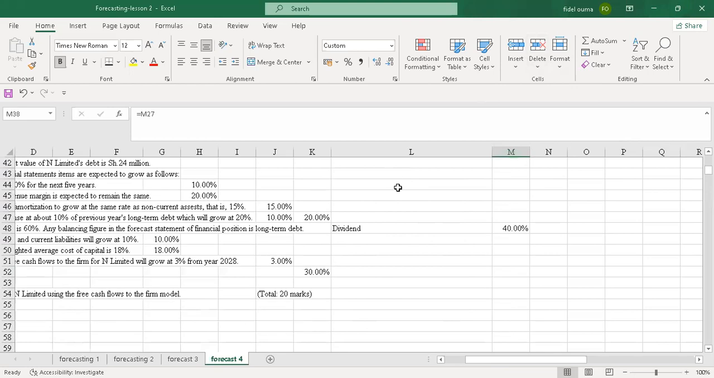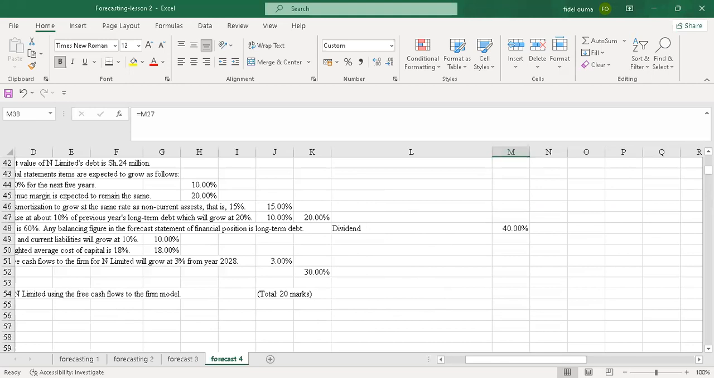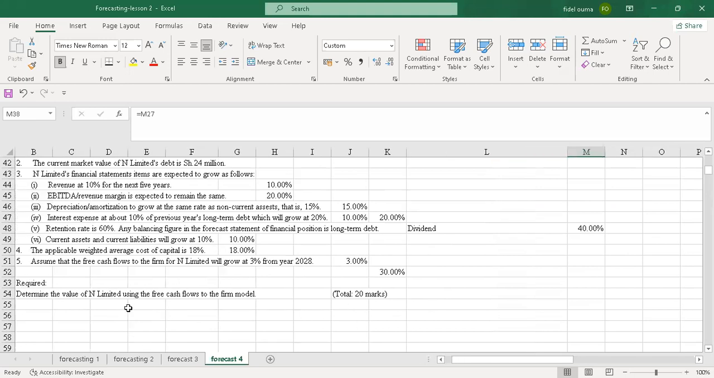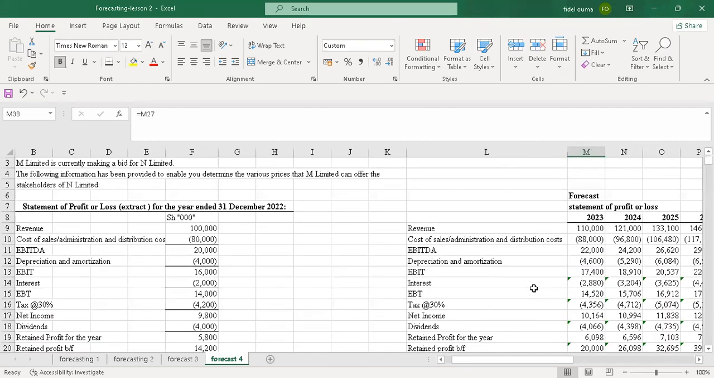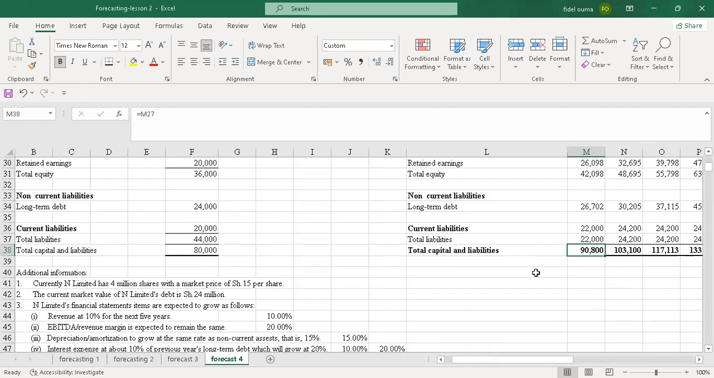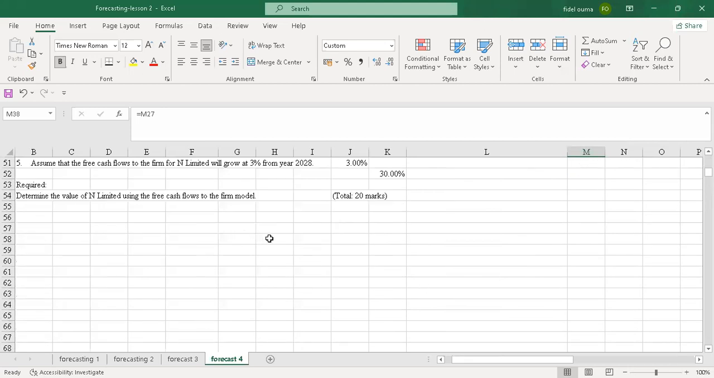So we were just doing forecasting because you can't go to free cash flows without knowing the actual net income, the depreciation, you must know them. So I'll now go to the free cash flow to the firm. I'll do it here. So write free cash flows to the firm. The free cash flow to the firm is also called discounted cash flow.